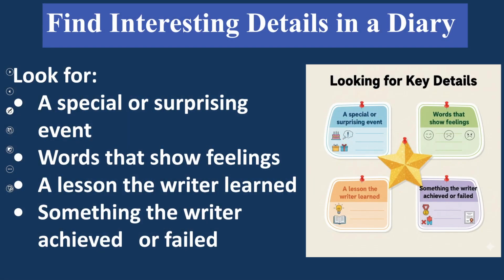Find interesting details in our diary. How can we find interesting details in our diary? We have to look for a special or surprising event, words that show feelings, a lesson the writer learned, and something the writer achieved or failed to achieve. So, these are the details in a diary which are interesting, and we have to find them.